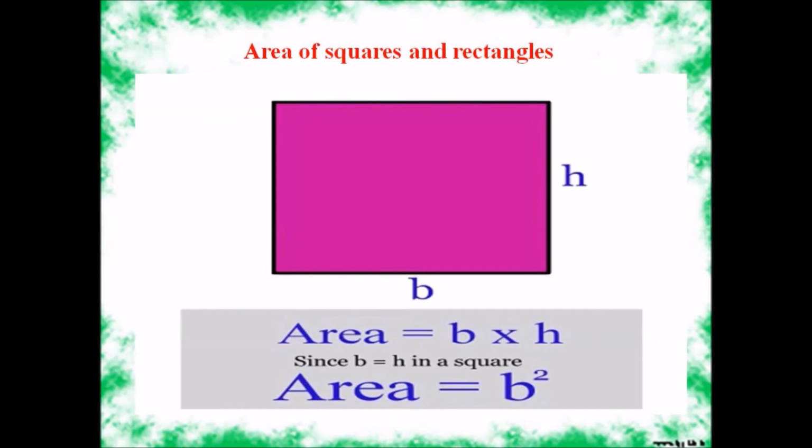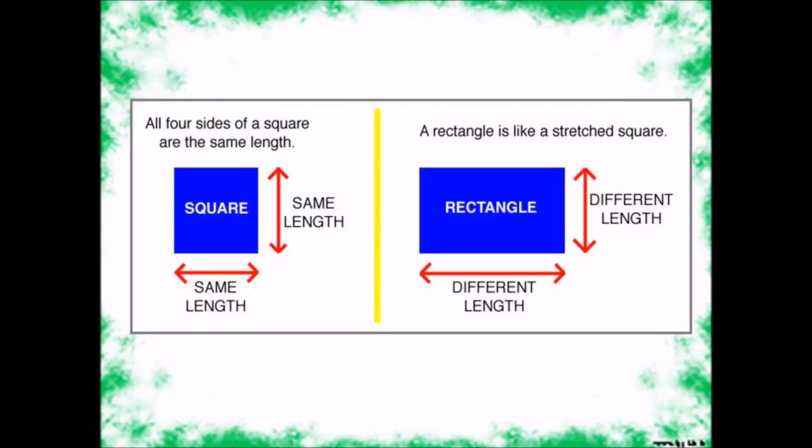Area of squares and rectangles, B into H. Since B is a square, the area is equal to B squared. For a square, the length and width are the same, all four sides of a square are the same length. For a rectangle, there will be a different length and a different width. So a rectangle is like a stretched square.